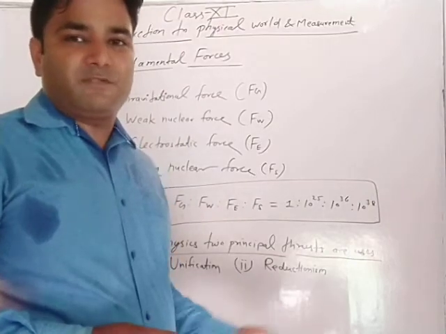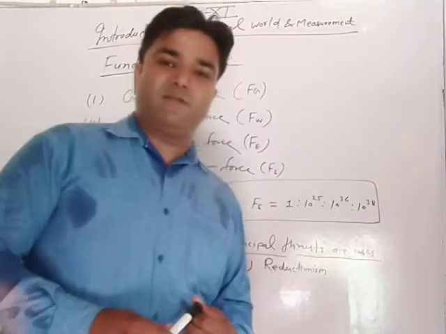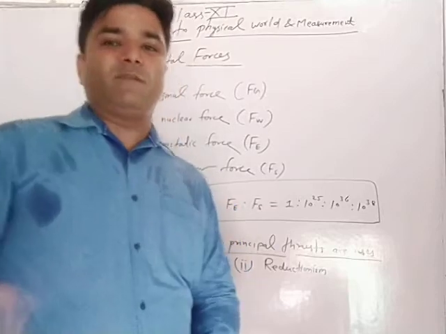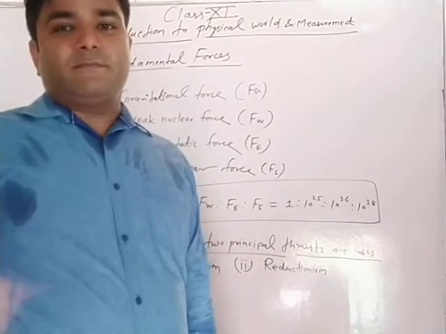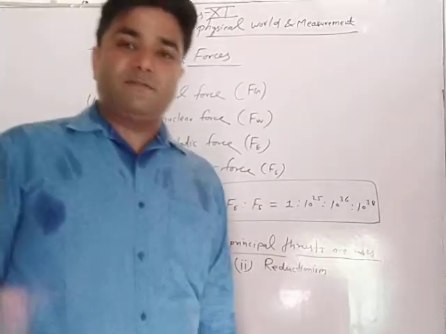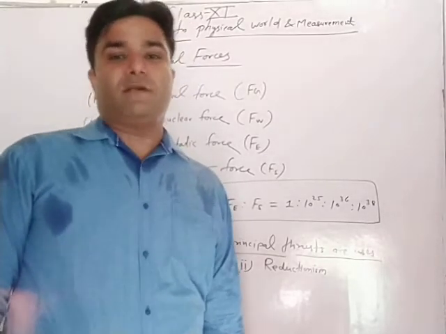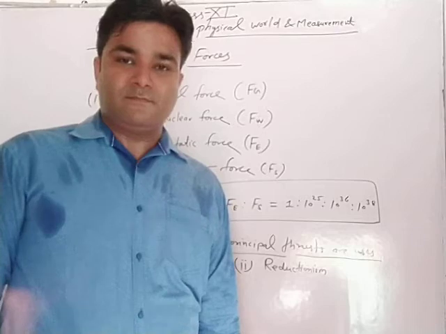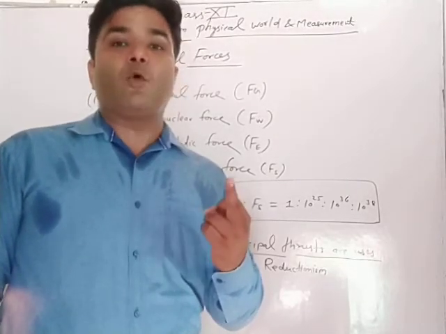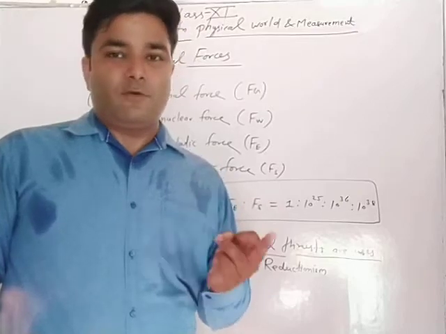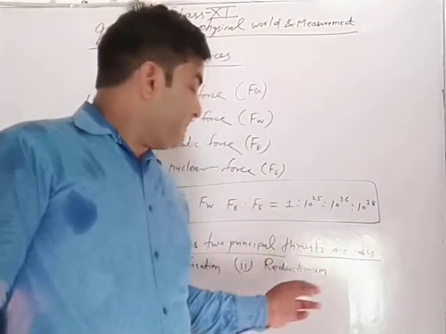An example of reductionism: suppose we have to study thermodynamics, which is a bulk concept, and it is explained in terms of macroscopic and microscopic. Micro and macro we will discuss later, but listen again.